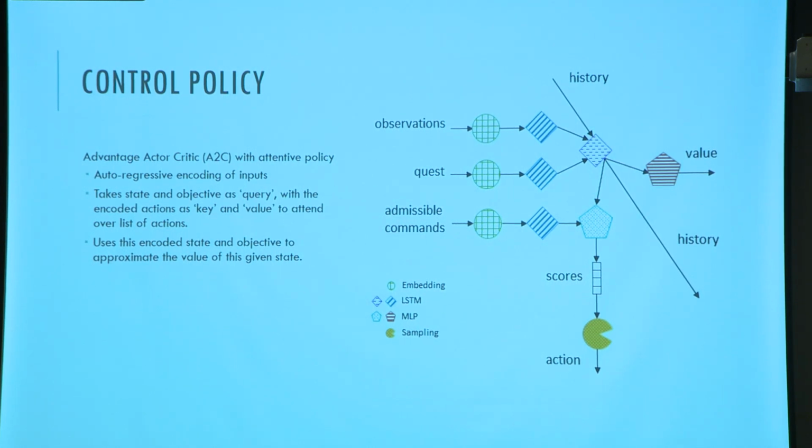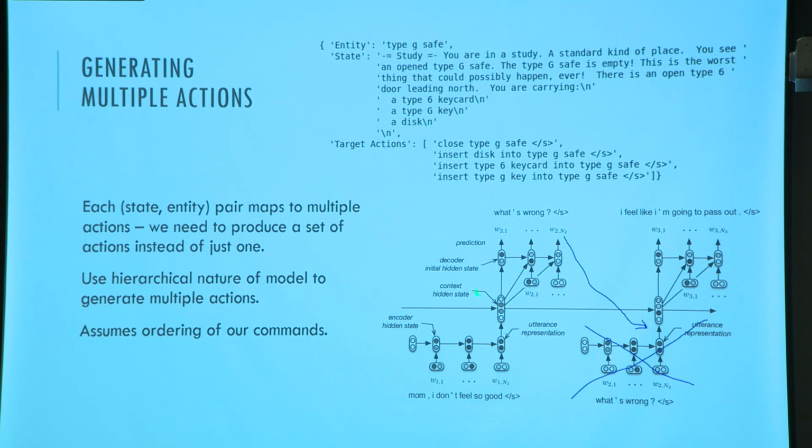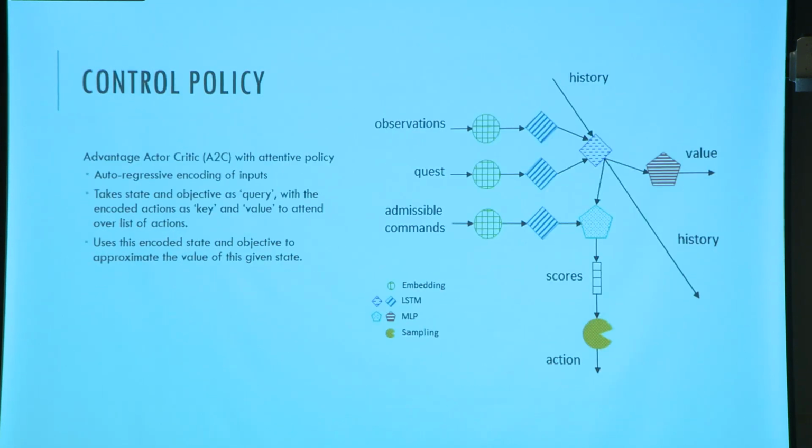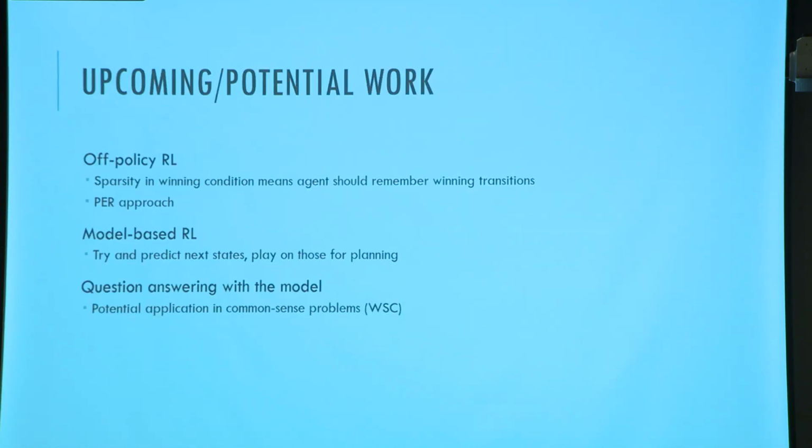We also have a separate head for this attention mechanism that gives us a value approximation, which is what we do in advantage actor critic. And we do this in order to decrease variance. And we see that with all of these things combined, we currently are only training separately our generator and our action selectors. So in future work, we're actually looking to incorporate some other methods.